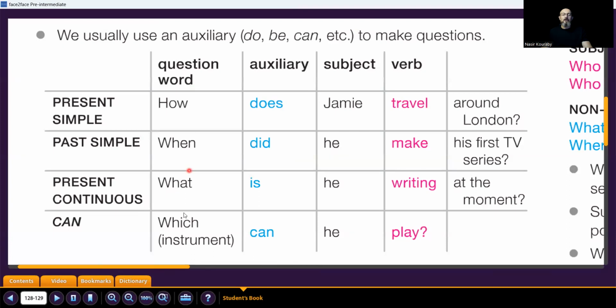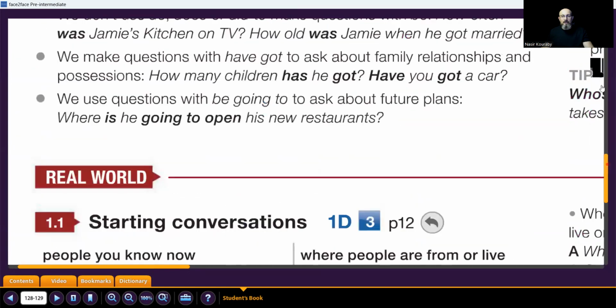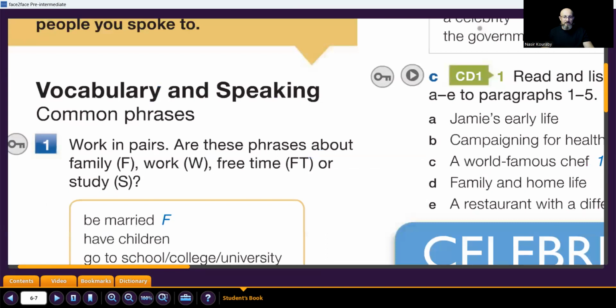Present continuous. Question word, what, auxiliary, is. The auxiliary is the word that usually comes after the question word, or you start the question with it if you ask a yes/no question. Subject, he, here, are. That's why we said we don't have infinitive, because you put ing here. So it's a verb, writing at the moment. Can, which instrument? So the auxiliary comes with the verb. Can he play? So this is the correct order, okay? So now we'll go back and answer the other questions.